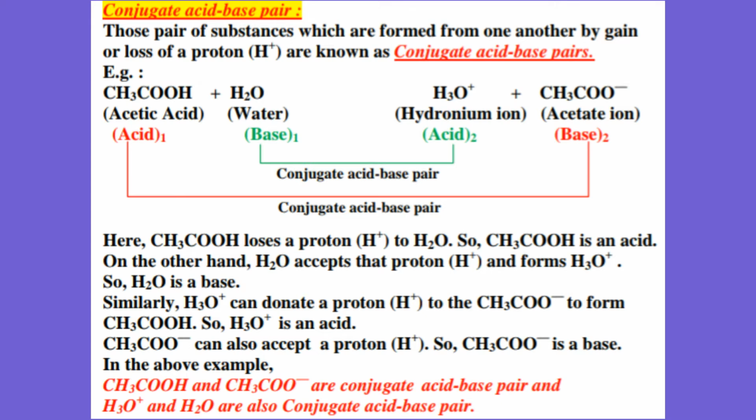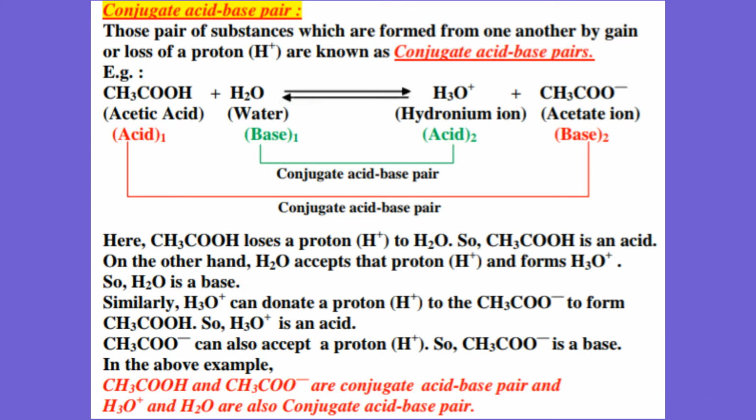Again, acetate ion can also accept a proton released by the hydronium ion. So acetate ion is a base. Why? Because acetate ion can accept a proton released by the hydronium ion. In the above example, acetic acid is an acid, because it has the capability to release or donate a proton. After donating a proton, it forms acetate ion, CH3COO-, which is a base because acetate ion can accept a proton.